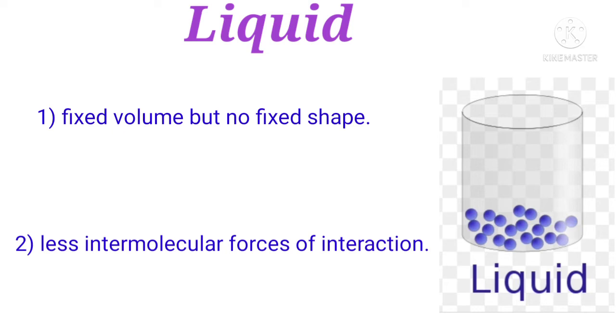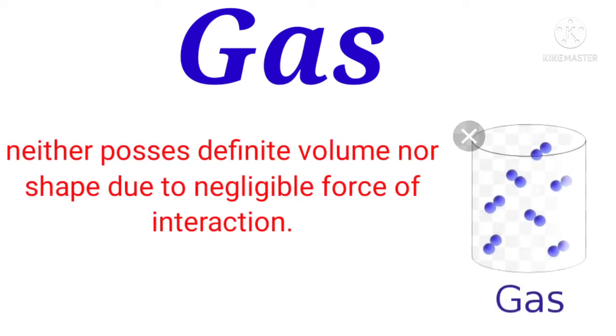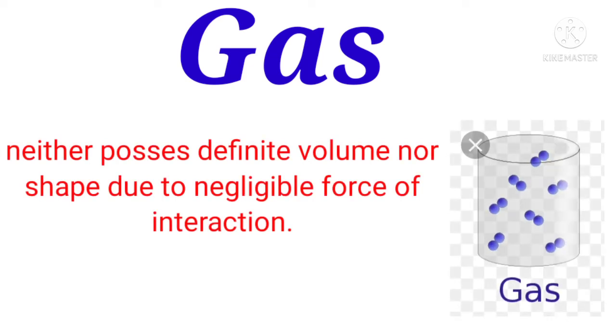As we can see in the picture, the molecules of the liquid are far away from each other due to less intermolecular forces of interaction. Next is gas. It neither possesses definite volume nor shape due to negligible force of interaction. As we can see in the picture, the molecules of the gas are very far away from each other.